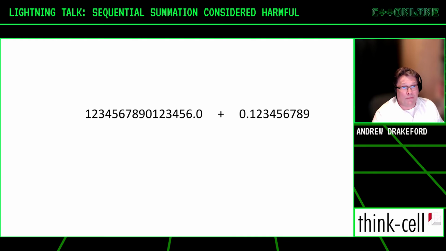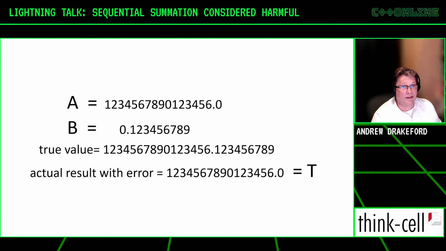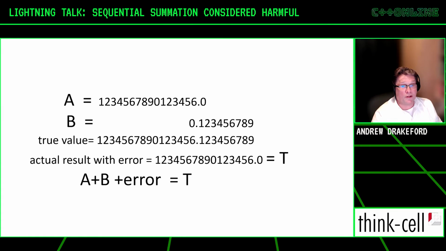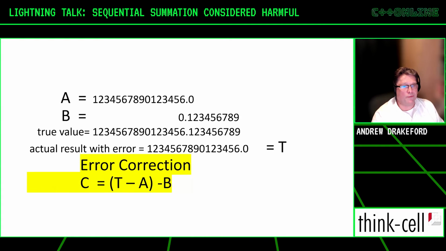So starting off with the same large number, A, adding a small number, B. When we add these things together, the true value is about 25 digits. With the standard C++ double, well, that's only about 16 digits. So we're going to get something a bit like this, but the actual result is T. So we can write this as a little equation: A plus B plus an error is equal to T. Let's rearrange that, so we've got an expression for the error, and we can actually do some error correction.